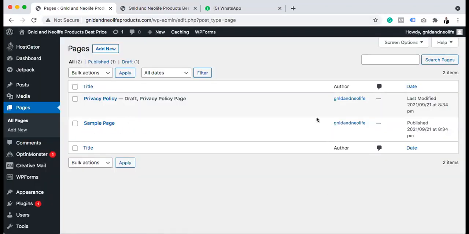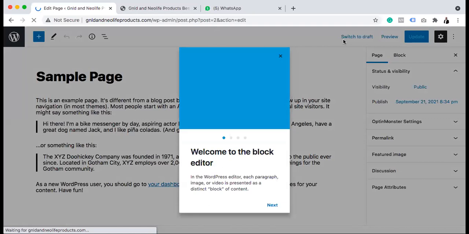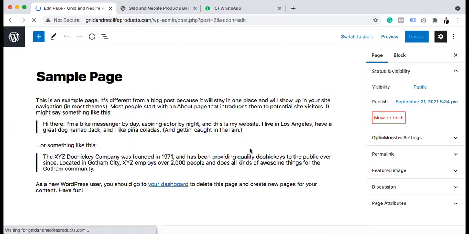But we don't need that sample page. Instead of sample page, we can either edit it or we delete it, right? But let me just edit it. We don't need anything like home, about us, or whatever. We are only dealing with things that can actually make us sell.